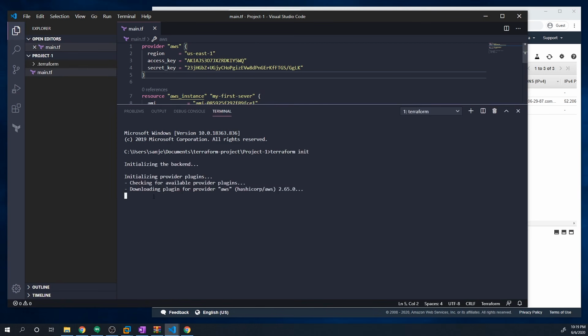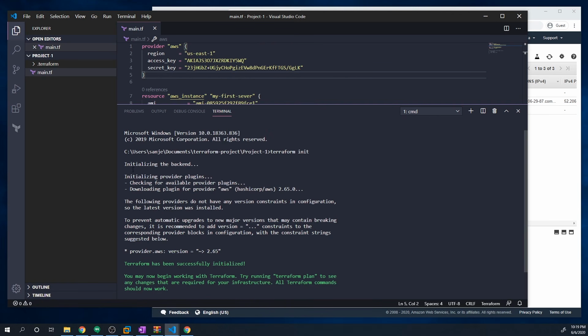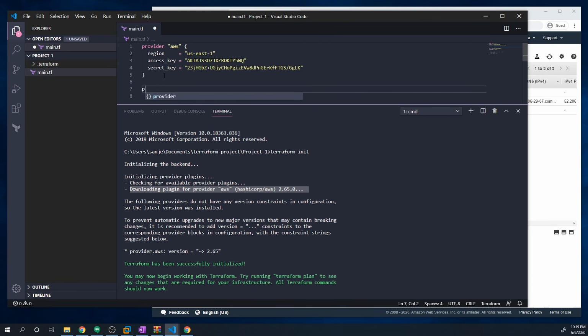And let's actually take a look at what the output is doing. So you can see here, it's initializing the backend, and it's now initializing the different provider plugins, and then it's downloading the plugin for AWS. If we decided to add in a separate provider, so if we did provider and then maybe one for Azure, well, then it would not only download the code for AWS, it would also download it for Azure.